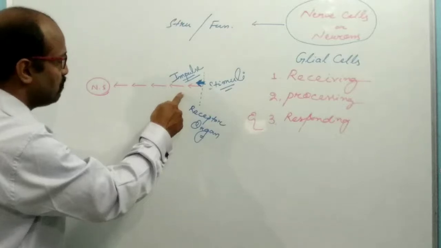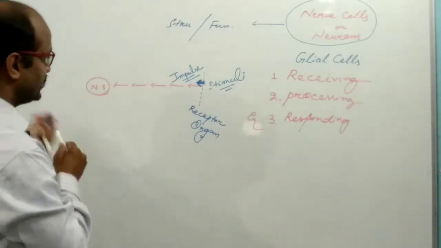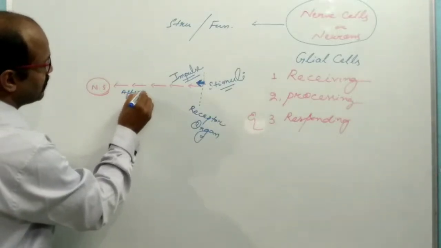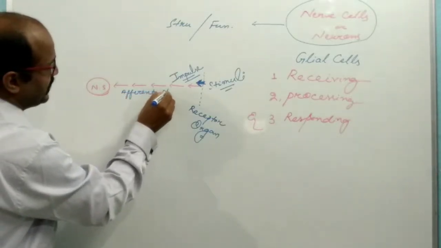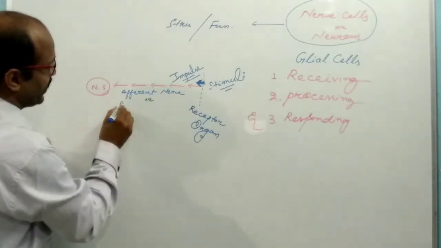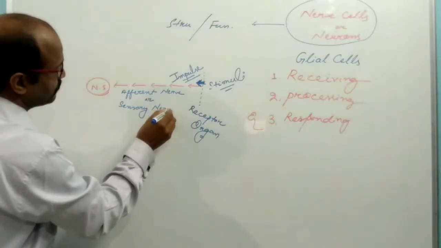The external information is converted into a nerve impulse by the receptor organ, and such impulse is transmitted to the nervous system by the afferent nerve, also known as the sensory nerve.